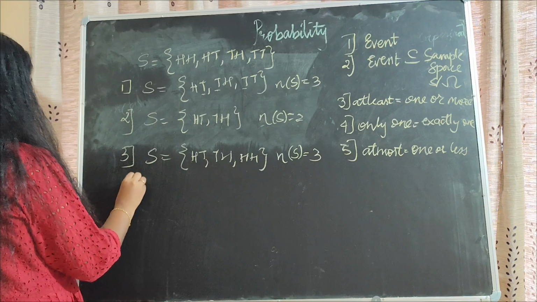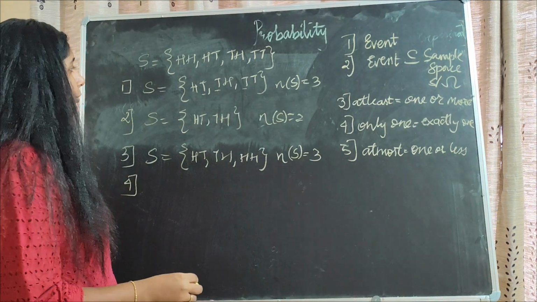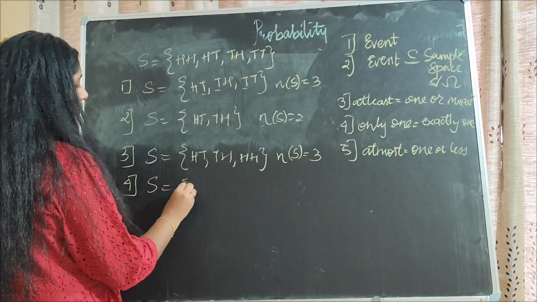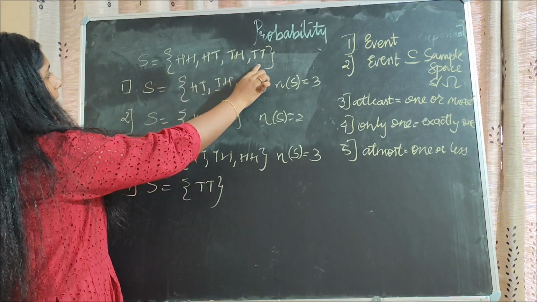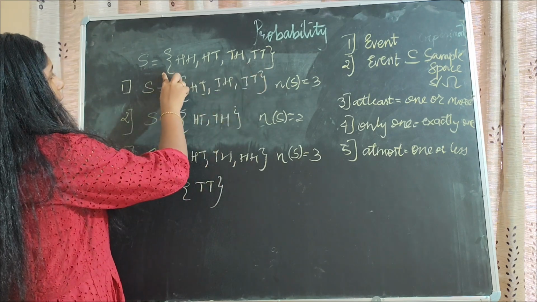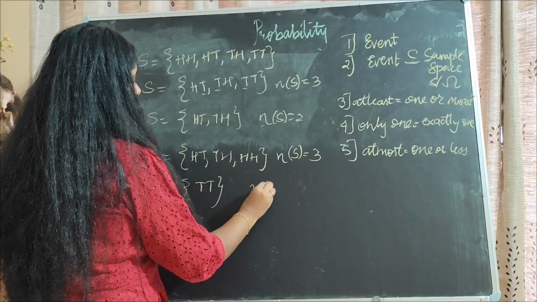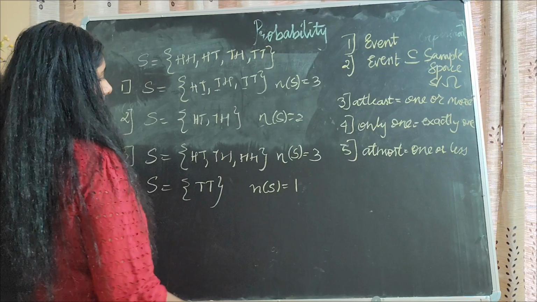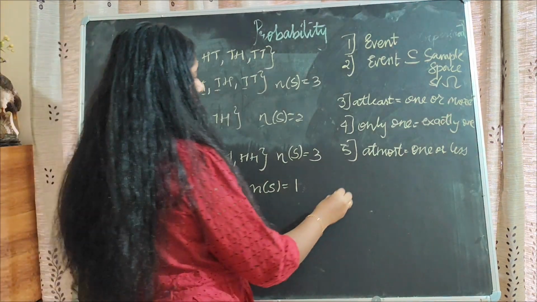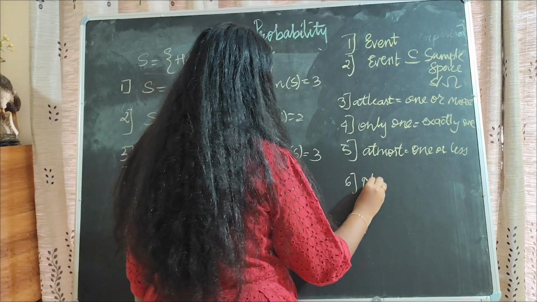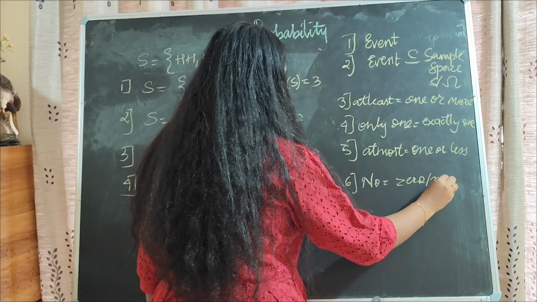Next, the condition for event D is to get no head. If no head, then the sample space will be only TT. All these are formed from the given sample space above. So first it's important to write down the main sample space and then get the subset. And n of D is equal to 1. So this is no head. If no head is given, then 0 or none.